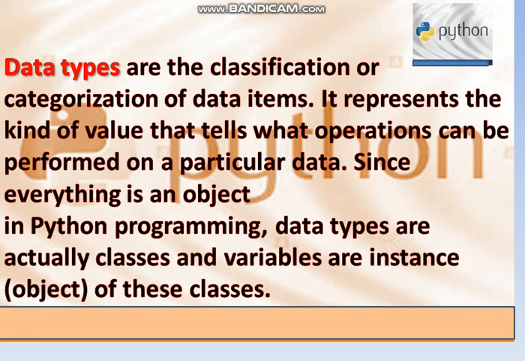In Python, we don't need to declare a variable by mentioning it with a data type. The interpreter of Python automatically detects the type of data being entered. This is known as dynamic typing.